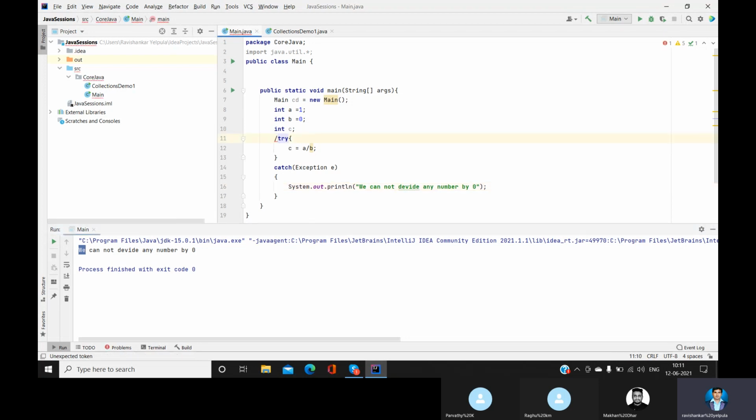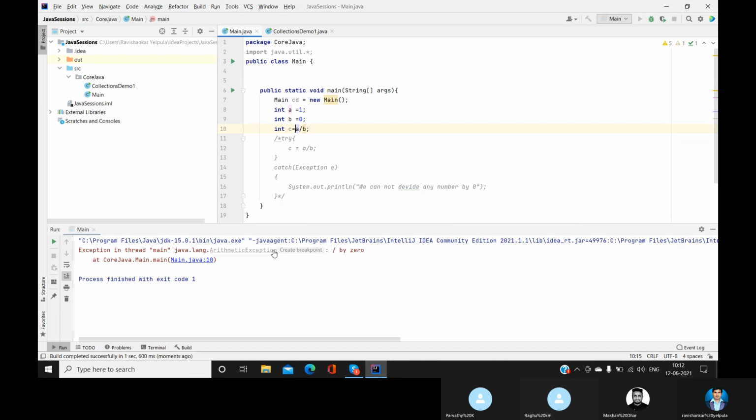The execution will be interrupted. See, exception: divide by 0.